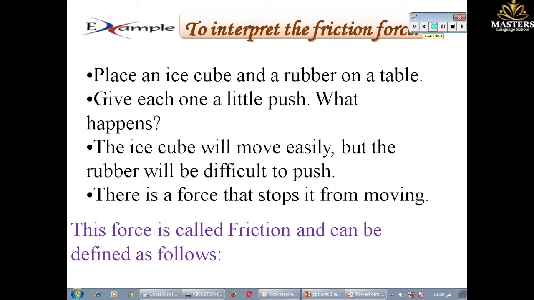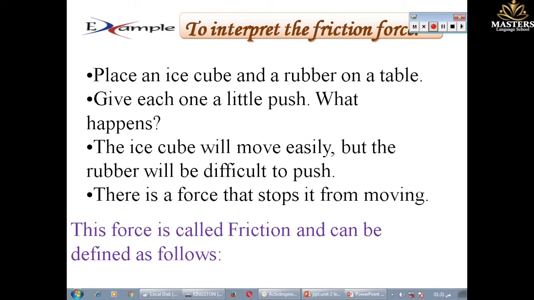Now, to prove that there is friction force, place an ice cube and a rubber cube on a table and give each one of them a little push. What happens? The ice cube will move easily, but the rubber will be difficult to push. There is a force that stops it from moving.